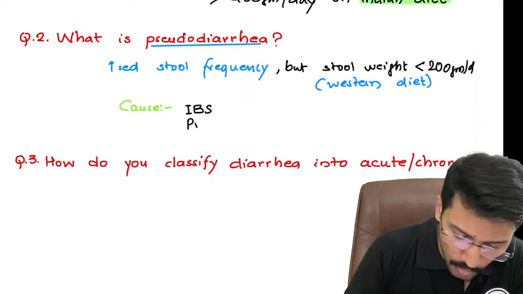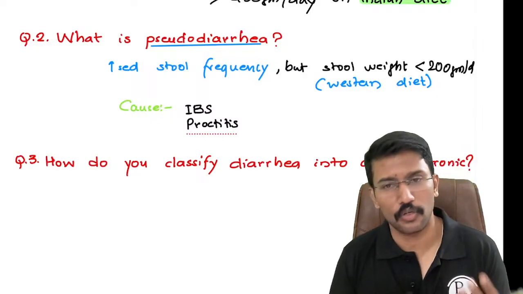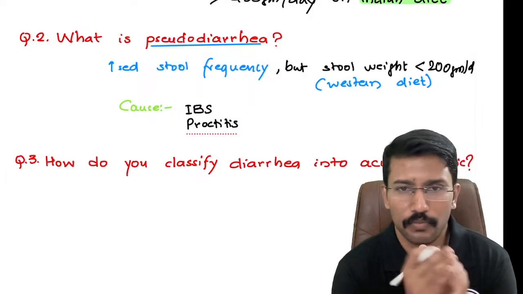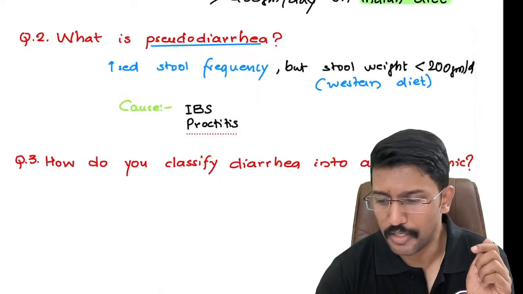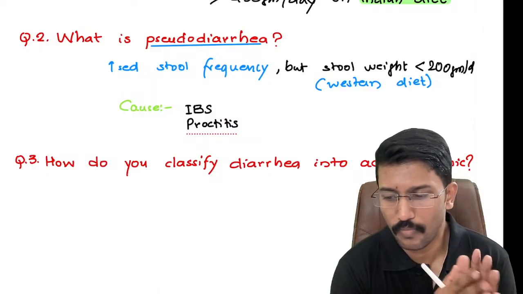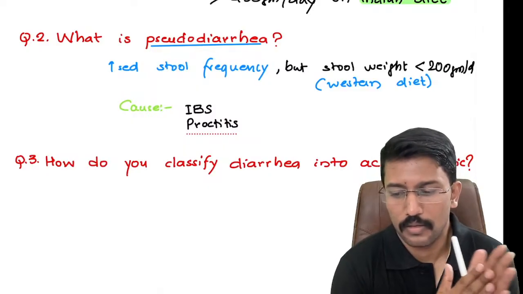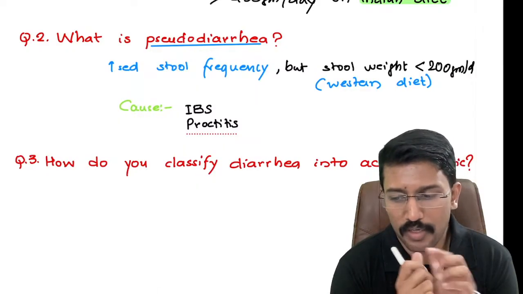Another condition is proctitis. What is proctitis? Inflammation of the rectum, we call it proctitis. Can anybody give me an example of a condition where we get proctitis? One disorder which causes proctitis.